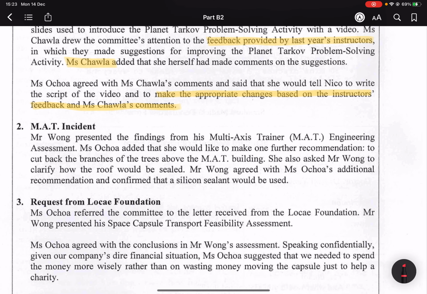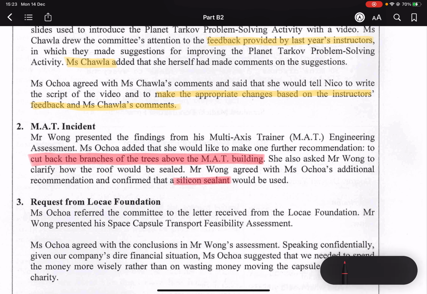So here: cut back the branches of the trees above the MAT building. And then Mr. Wong agreed with Ms. Ochoa's additional recommendation, so this is a piece of information that we need to copy. And another thing, the roof would be sealed with a silicone sealant. These two would be for paragraph 9D. And there we go. We've got all 9 pieces of useful information for Task 9 already.